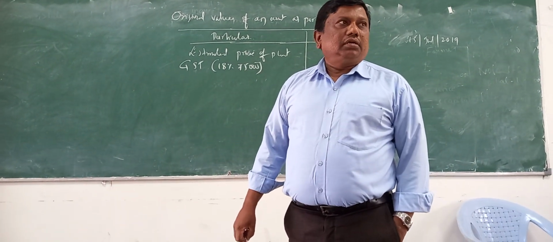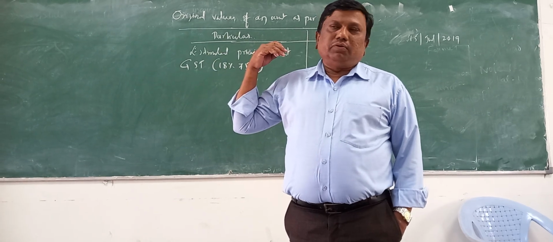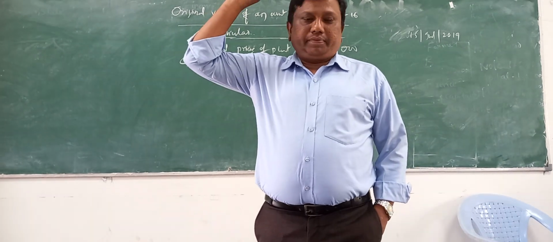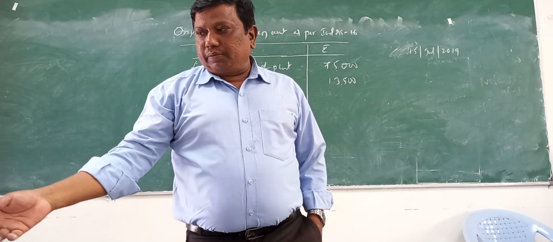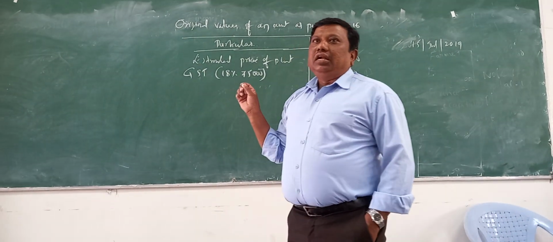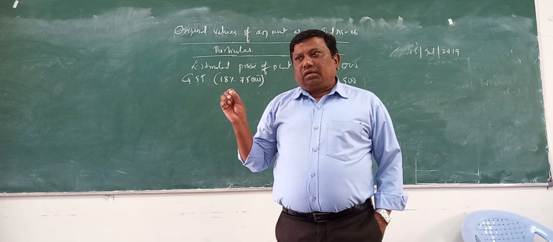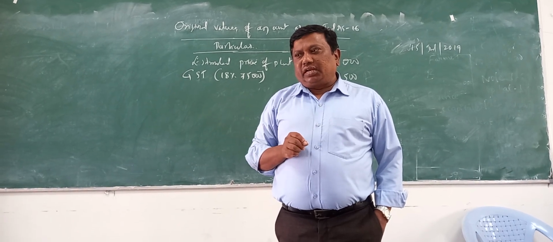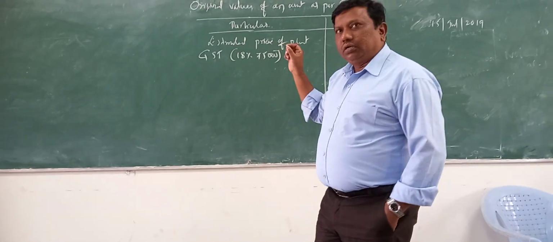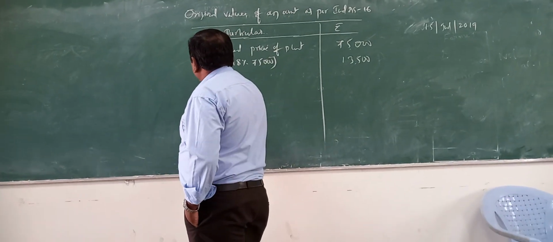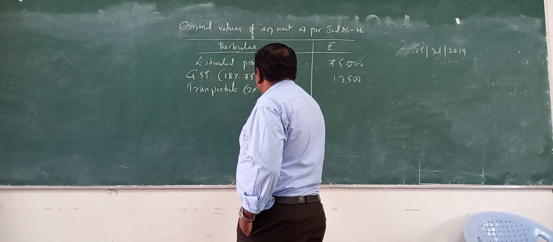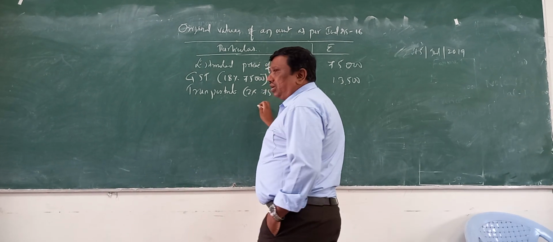GST should include the Swachh Bharat cess and the Krishi Kalyan cess, whatever they are paying, that is included. GST is paid only one time. The company incurred 2% on transportation cost, based on the estimated price, and 3% on the estimated price.